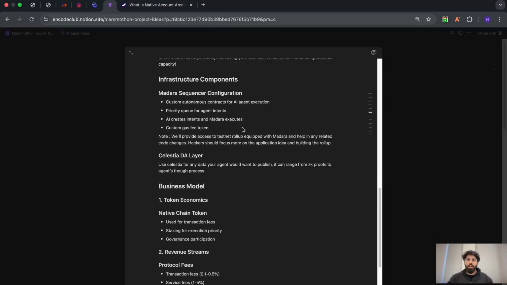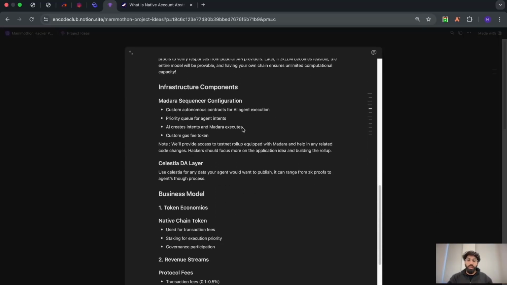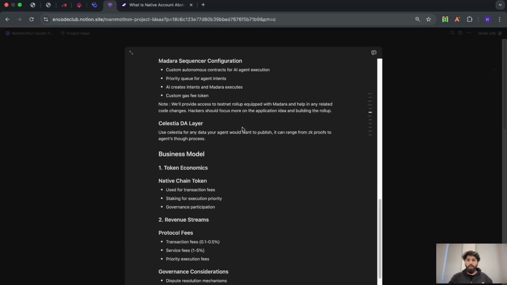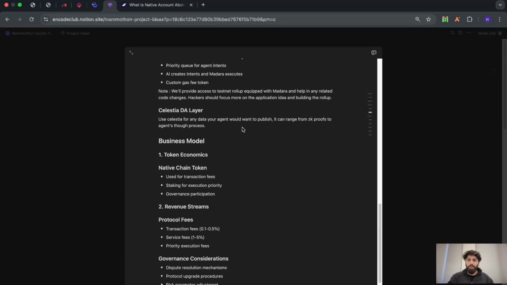Now, talking about the technical and infrastructure side of it, it is by now well known to all of you that we'll be helping you in figuring out the Madara code. We'll be helping you with any changes that you would want to have in the Madara code, and we'll be providing you with an RPC, a faucet, and an Explorer URL so that you can fiddle around with your particular rollup and deploy multiple contracts out there. And we want you to ensure that you have an autonomous contract that your AI agent is able to use and work with. So that is one thing.